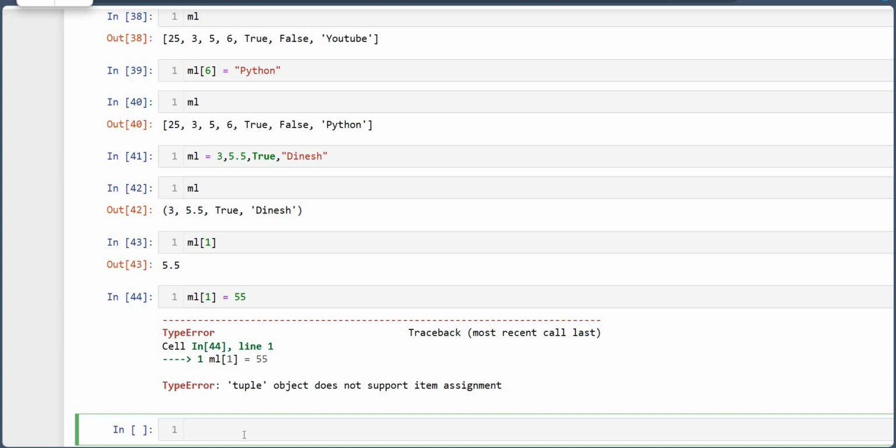Now there is one more example I can give you. Let's take a small example. Suppose 2 comma 3.